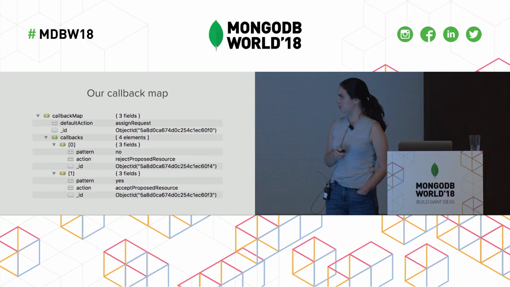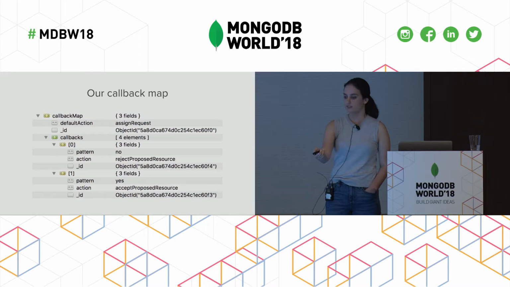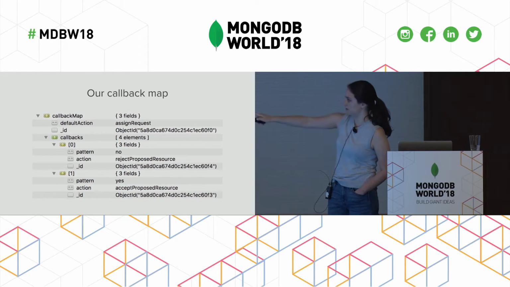And here's a screenshot of what it looks like in the database. You can see it's pretty easy, pretty readable that we have the keywords in here. And we have our default action, which is to assign a request if we're not understanding what the user is saying, if it doesn't fall into one of these two patterns, yes and no.